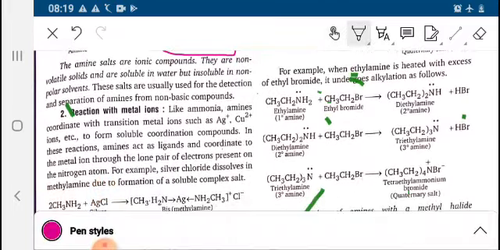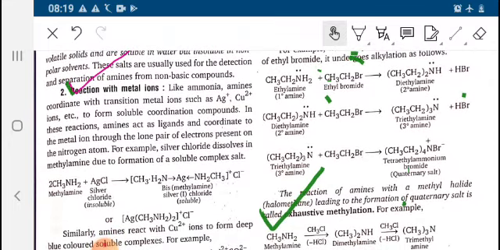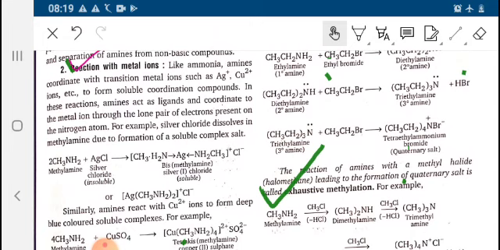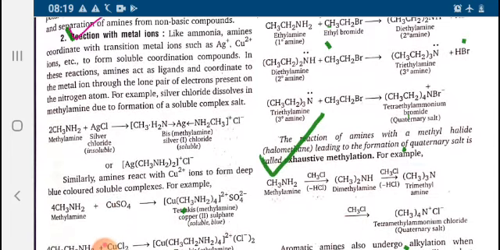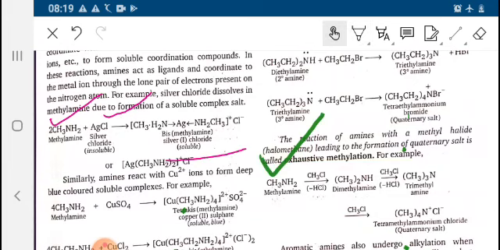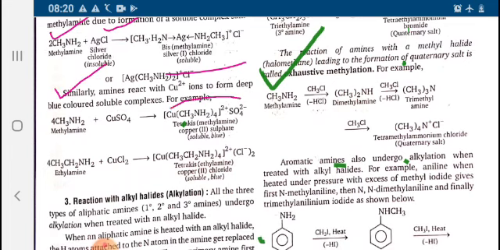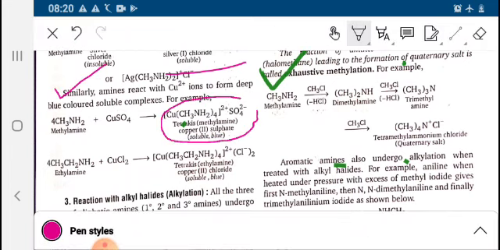Next is the reaction with metal ions. Like ammonia, amines coordinate with transition metal ions such as Ag+ and Cu2+ to form soluble coordination compounds. Amines act as ligands and coordinate to the metal ion. So the reaction shown is methylamine reacting with AgCl to give a soluble compound. Similarly, copper ions also react to form a deep blue colored complex.